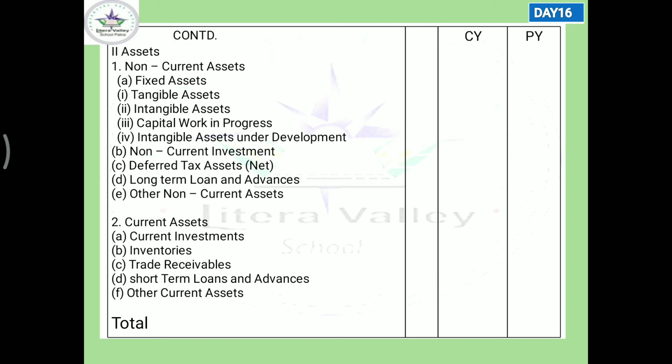Non-current asset, same example: trade receivable, and trade receivable includes debtors plus bills receivable. If you are going to receive the amount from the debtor after more than 12 months or in another accounting year, it will be termed as other non-current asset. Now come to current asset.